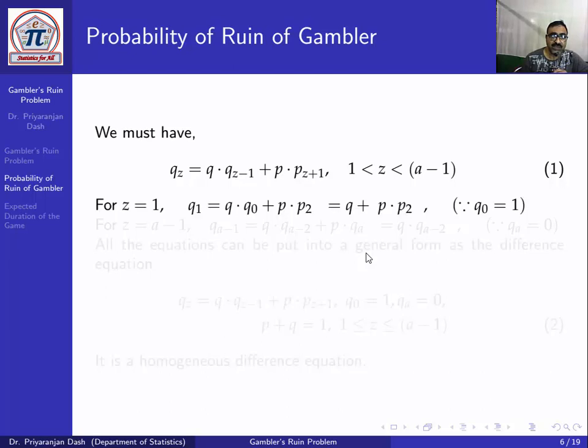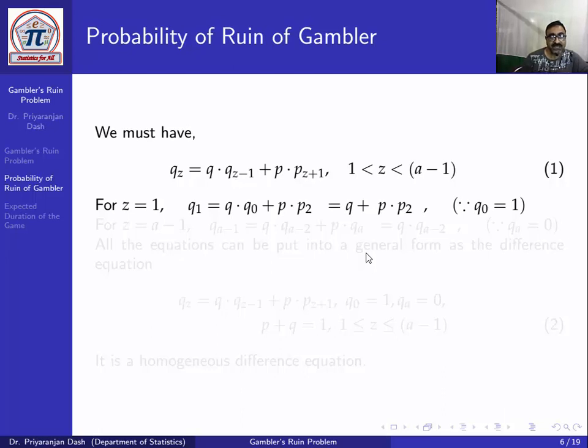Now when Z equals 1, we take Q1, that is equal to Q into Q0 plus P into Q2. Q0 equals 1. Q0 means the probability of ruin of the gambler when his capital is 0.